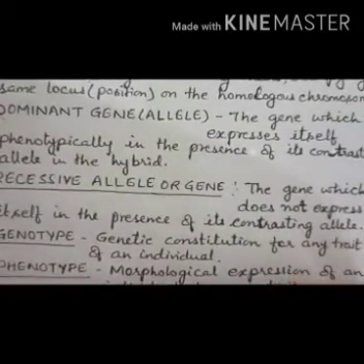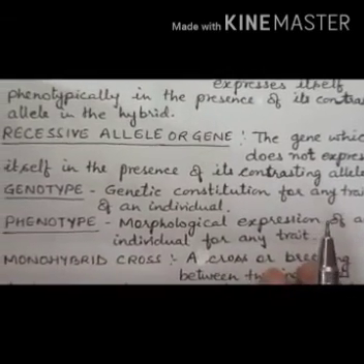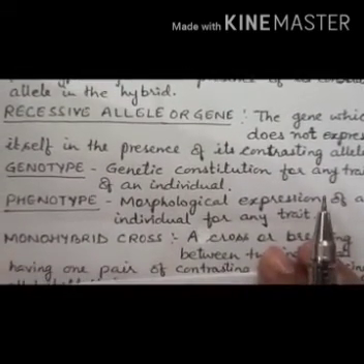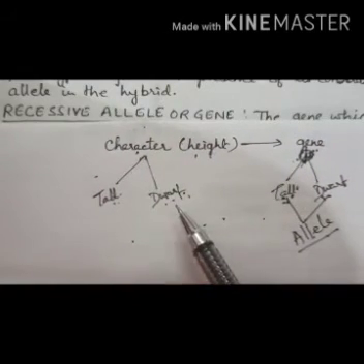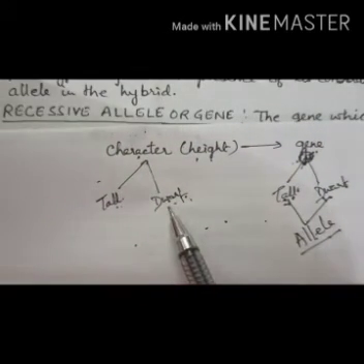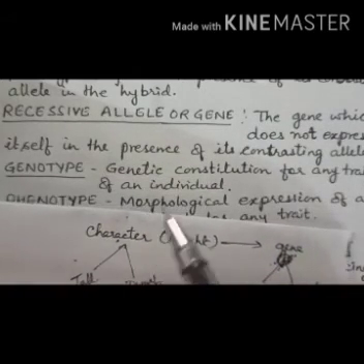Now next is the recessive allele or gene. The gene which does not express itself in the presence of its contrasting allele is called the recessive allele or gene. For example, here dwarf is the recessive allele or gene.